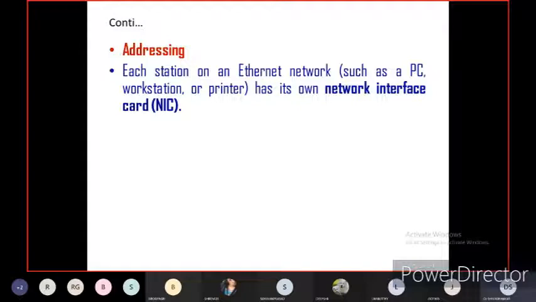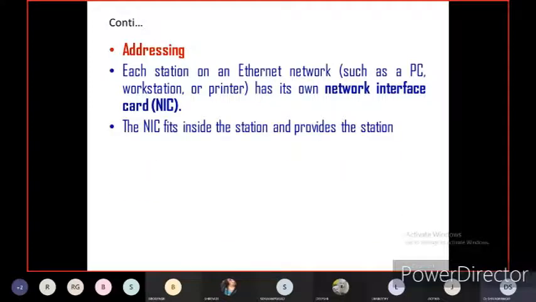This network interface card should have a specific address, then only using a PC or laptop can we get the printout. Whatever data is available in our laptop or PC, we can get the same printout. Otherwise it cannot be detected if there is no address of the network interface card, so we cannot send the data to get the print from the printer. So each and every source and destination, or each station in the Ethernet protocol, should have a specific address. The network interface card is the NIC.